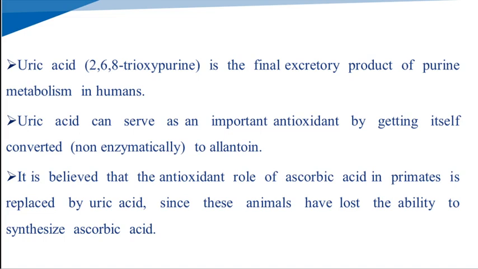Uric acid can serve as an important antioxidant by getting itself converted to allantoin. This conversion to allantoin is not enzymatic. It is believed that the antioxidant role of ascorbic acid in primates is replaced by uric acid, since these animals have lost the ability to synthesize ascorbic acid.